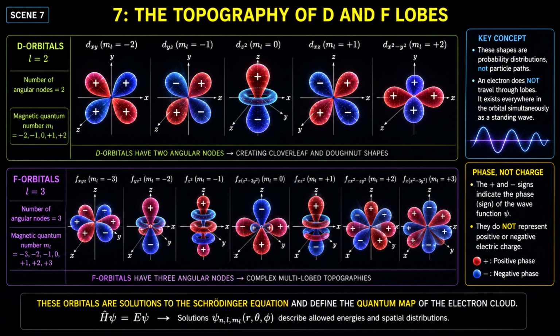As we advance to the complex d orbitals, where the value of L equals 2, the total number of angular nodes increases to 2, creating beautiful cloverleaf shapes. When L equals 3, we encounter the 7 f orbitals, featuring even more intricate multi-lobed structures.